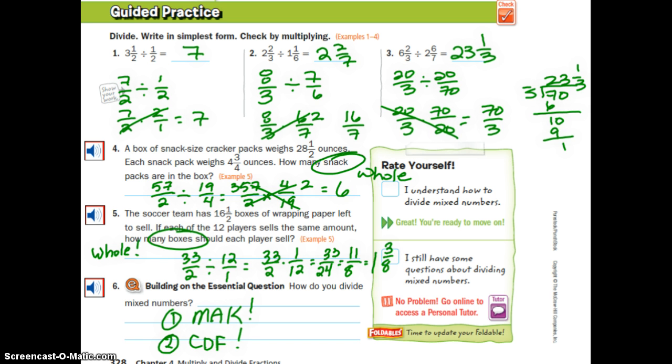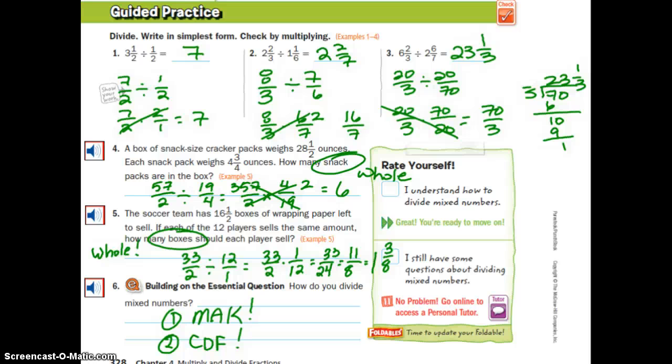Okay, notice on each of these problems, again, I did 2 lines per problem. I did not mess with the problem. So I first converted them to improper fractions, and then I multiplied by the reciprocal. So I got 7, 2 2/7, 23 1/3. Notice that I ended up crossing out the 20s, and I had 70 over 3. I had to do a division problem. I got 23 with a remainder of 1, which is 23 1/3.